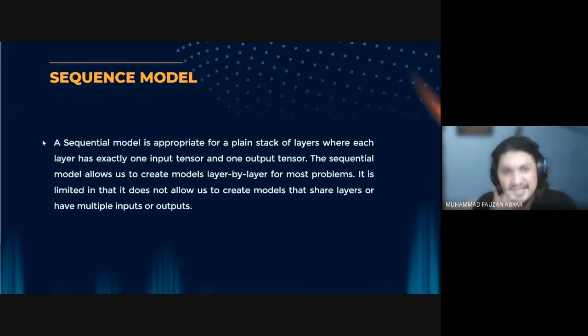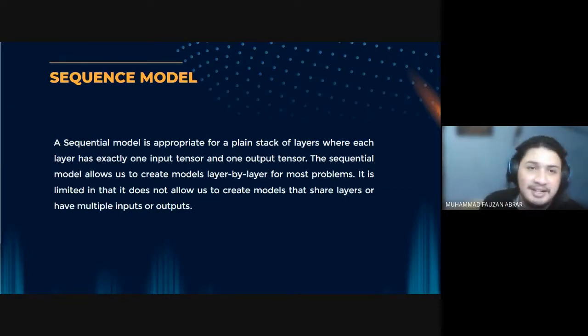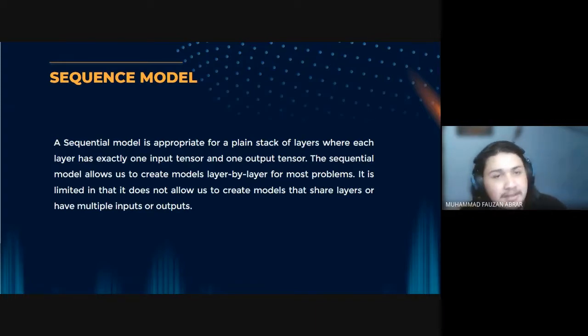A sequential model is appropriate for a plain stack of layers where each layer has exactly one input tensor and one output tensor. The sequential model allows us to create models layer by layer for most problems. It is limited in that it does not allow us to create models that share layers or have multiple inputs or outputs.